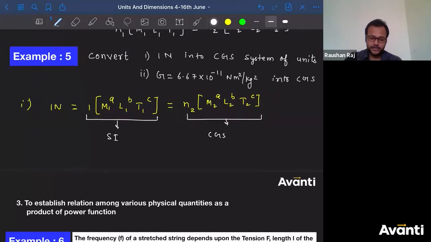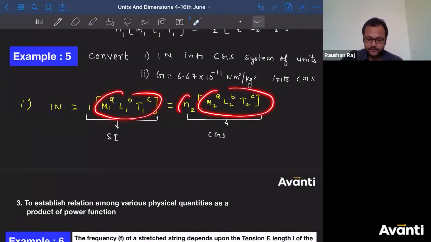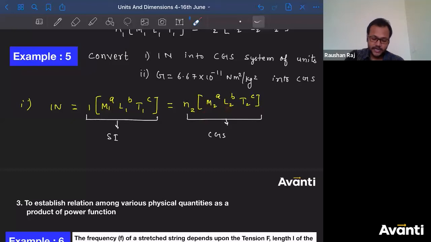Now what do I need to get? I need to get this ratio, right? Or this numerical value. If I get the numerical value, I'll get the answer, because these things I know. This M2 will be what? Gram. The unit of mass is gram. The unit of this L2 is what? So can I say I have to get this N2?